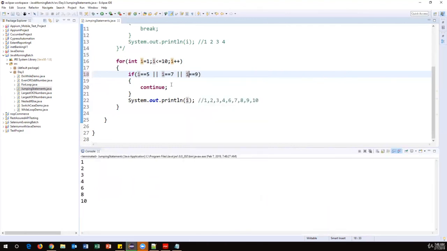Now this time it will ignore 3 different values. So now 5, 7, 9, these values are ignored, and the rest of the values have been printed here. Okay, so this is how we need to use a continue statement.